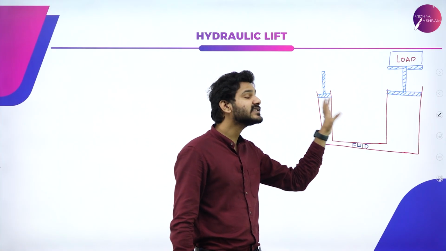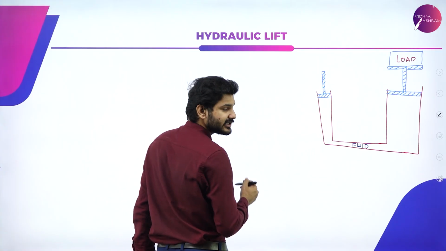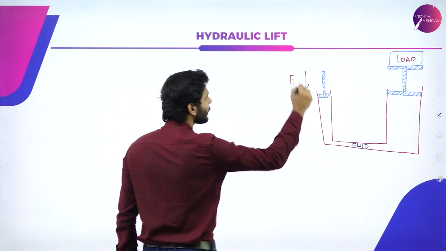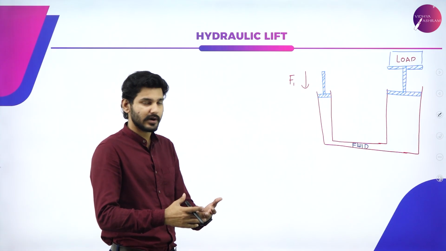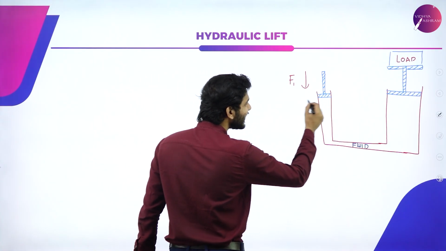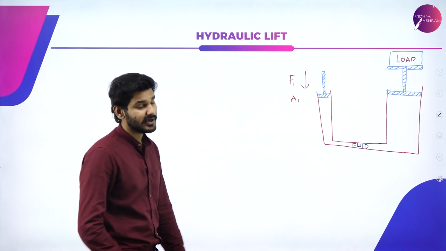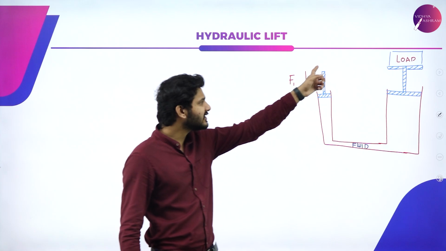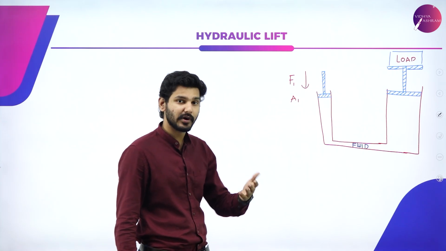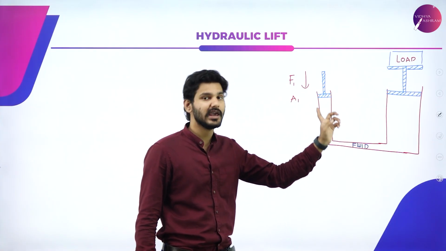The difference in this picture is that the first piston, on the left hand side, exerts a force of F1 when it is compressed, and it only has an area of A1.